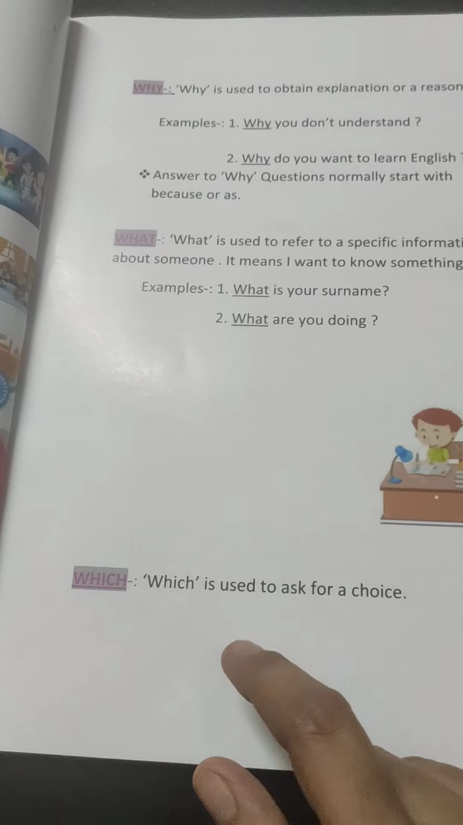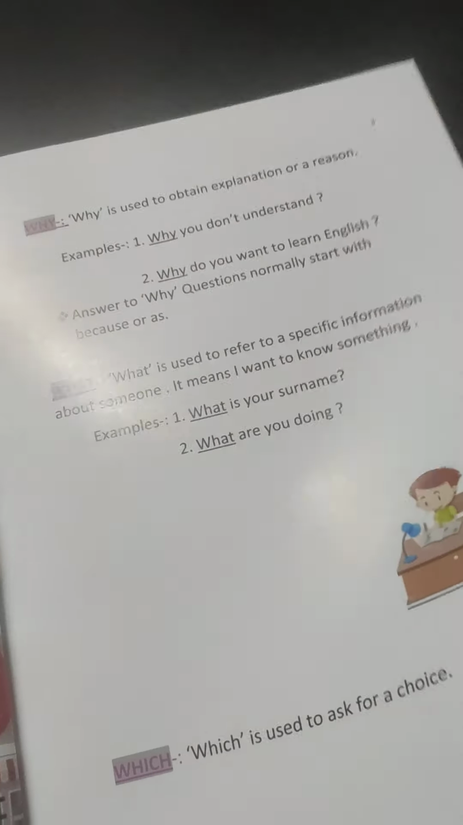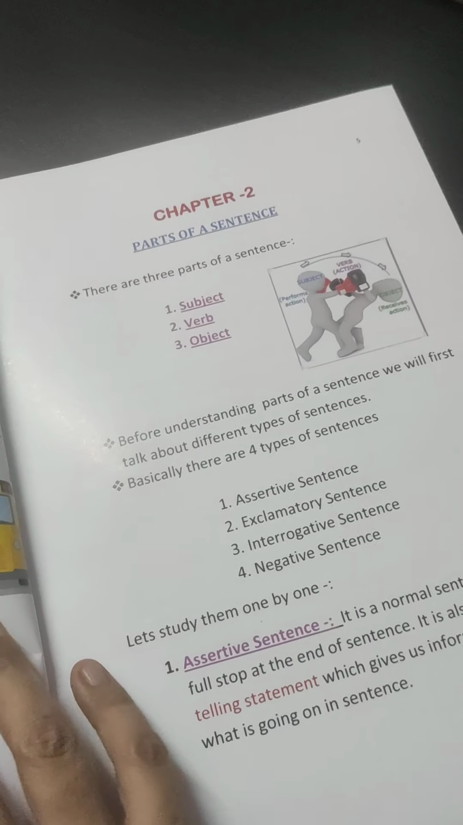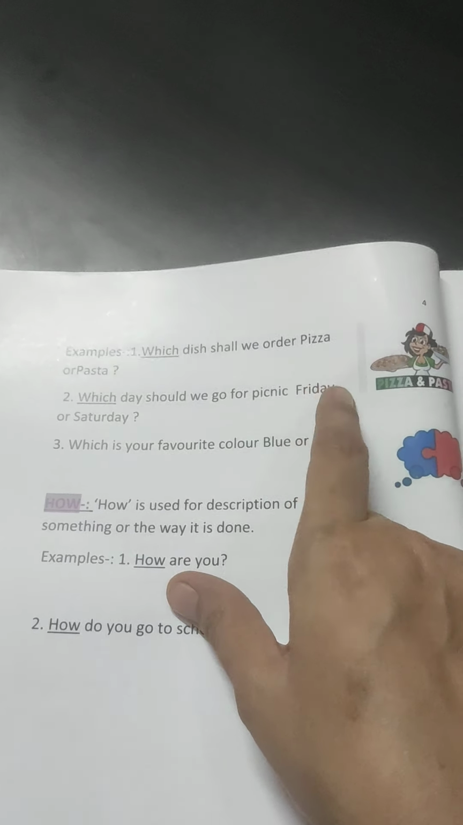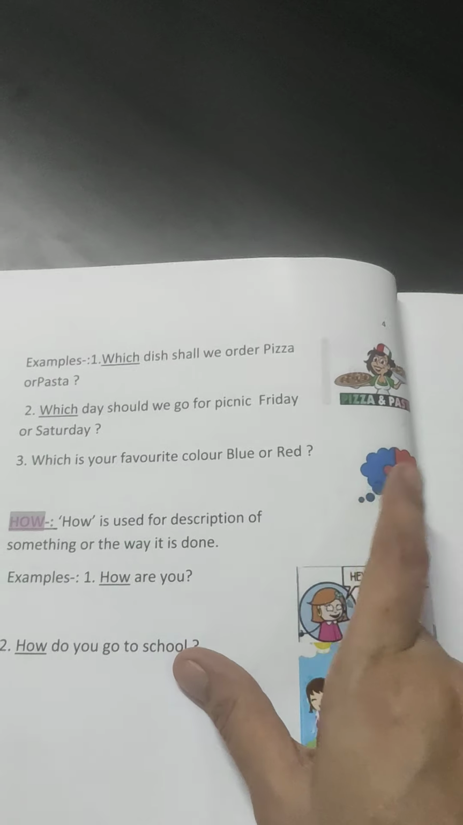There we use what. Which is used to ask for a choice. When we want to give a choice, there we use which. For example, which dish shall we order? Pizza or pasta? Which day should we go for a picnic? Friday or Saturday? Which is your favorite color? Blue or red?